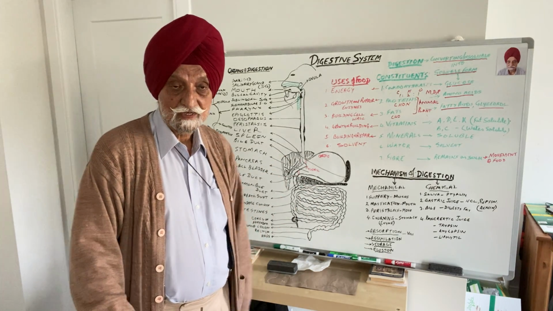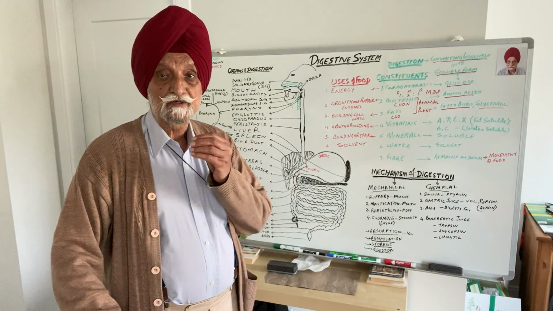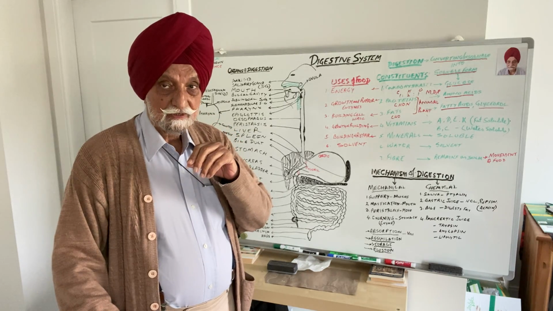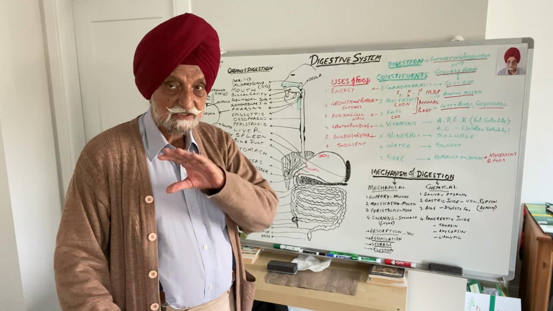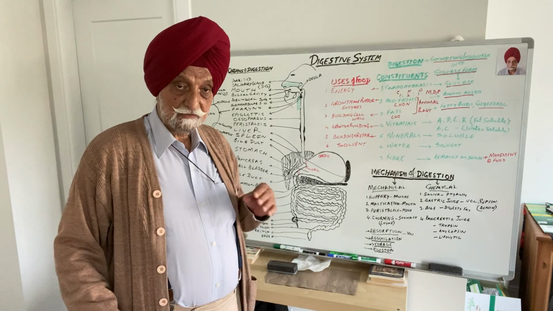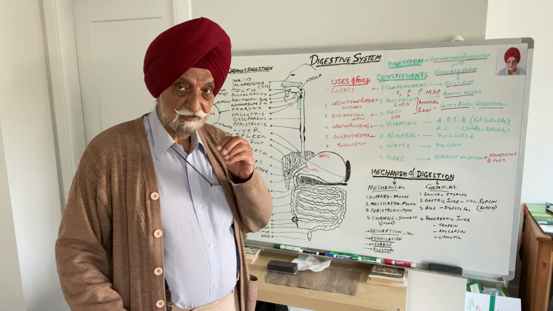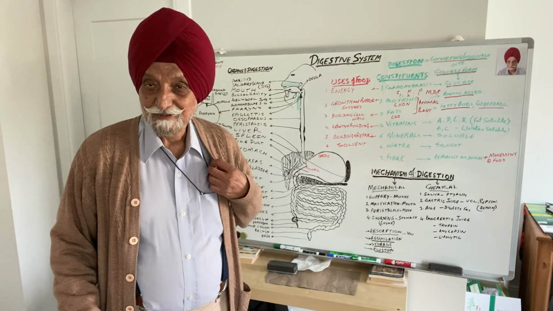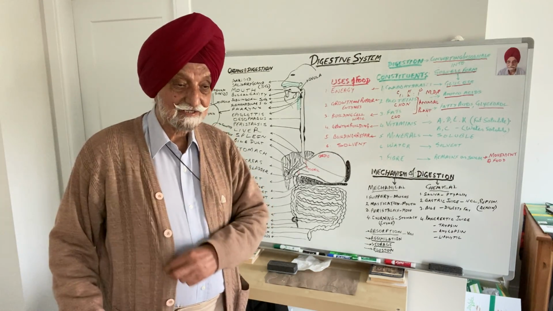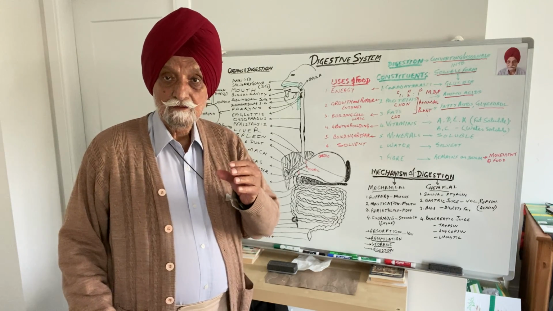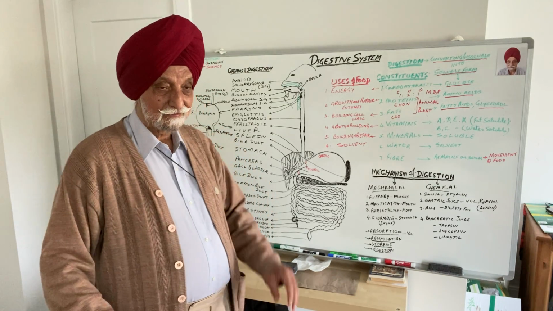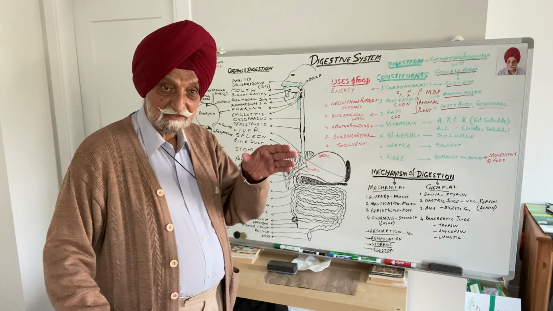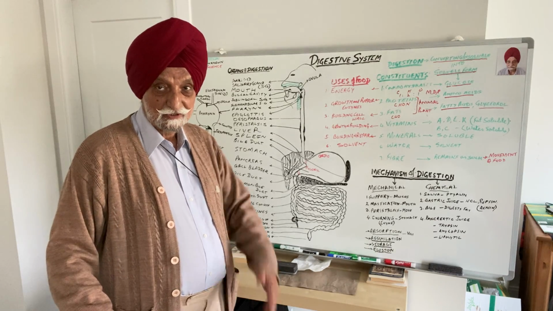It's interesting. If you take a piece of bread and chew it, at first it will taste tasteless. But if you keep chewing, it will become a sort of liquid paste, and if you are careful, you will see that it starts tasting sweet. What has happened? Carbohydrates are converted into glucose. So that sweet taste is because of glucose. You can try this.